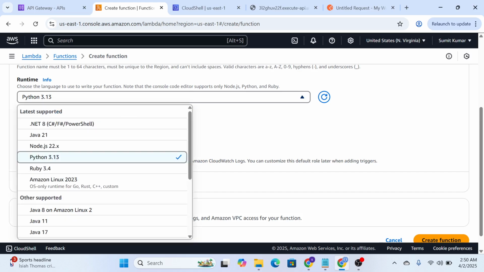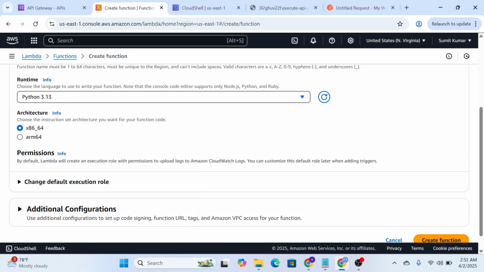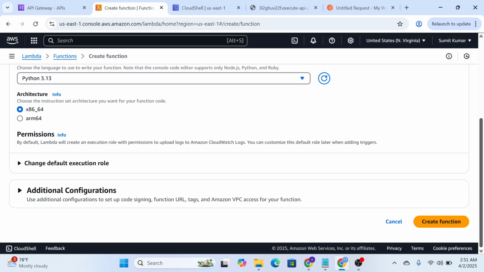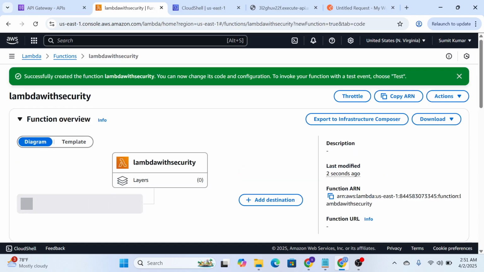People from AWS are supporting all these languages so that developers globally can use it. It's not necessary that you use Python. I'm using Python, and this is widely accepted these days. You can use Node.js as well. So you created your function here. Like I said, it takes a moment to create all the underlying configurations for you. Like you see, it is created.